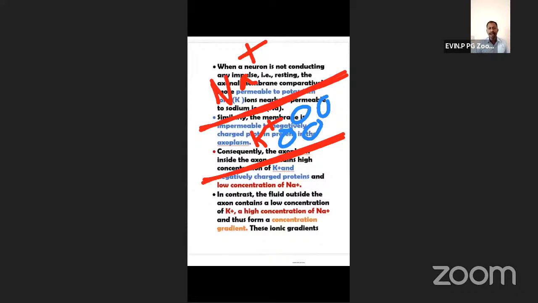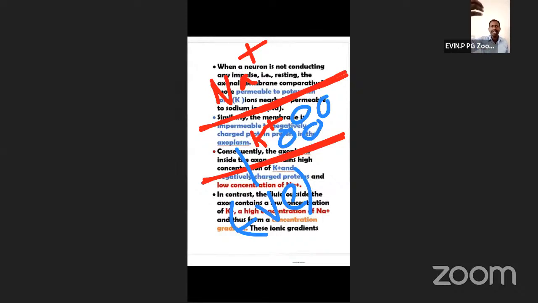A large number of negatively charged proteins are found inside the axoplasm. So the axoplasm seems to be negative.